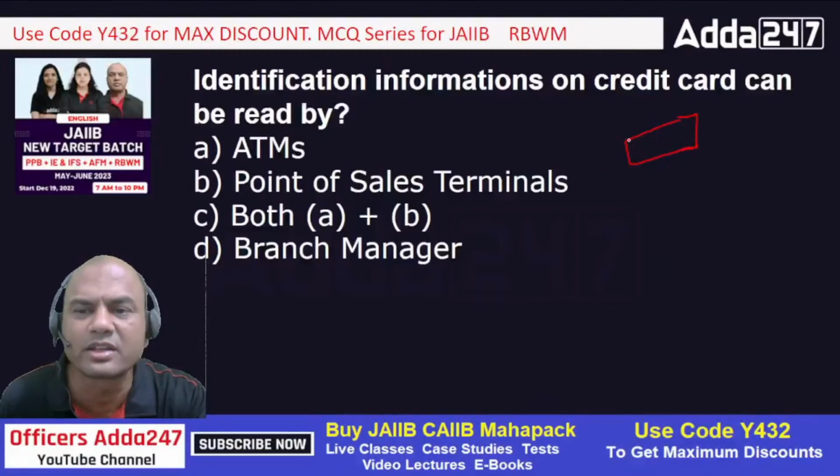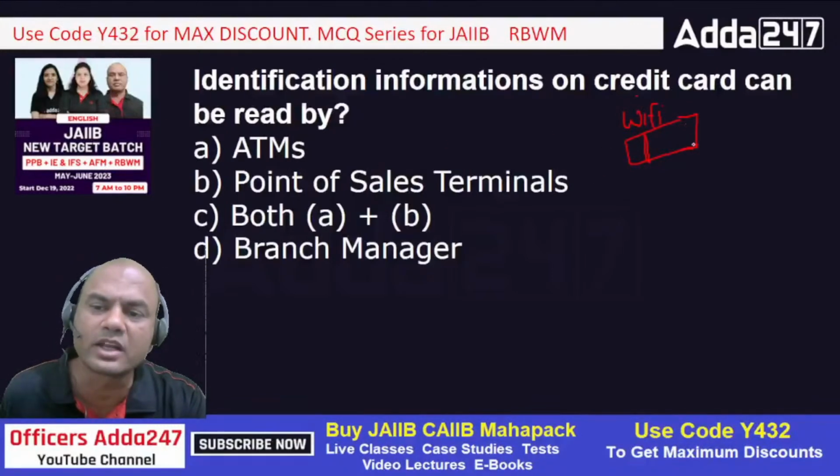Nowadays that swiping is gone. Nowadays we just put it on this machine and it gets paid, right? We have Wi-Fi nowadays, isn't it? So swiping is gone long back. So these machines are called point of sale. So ATMs can read it, point of sale can read it, both A and B.